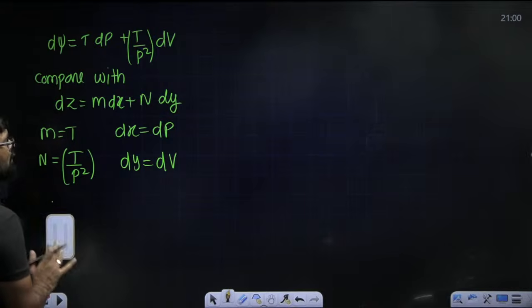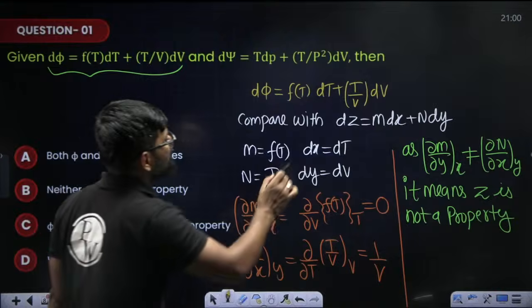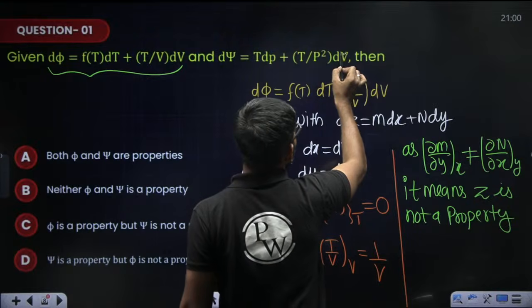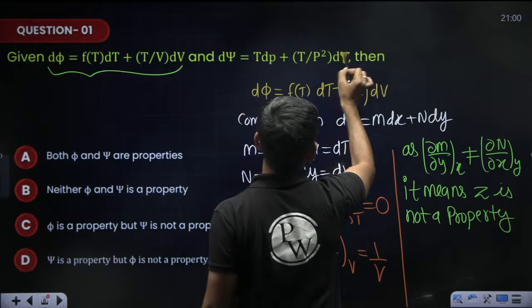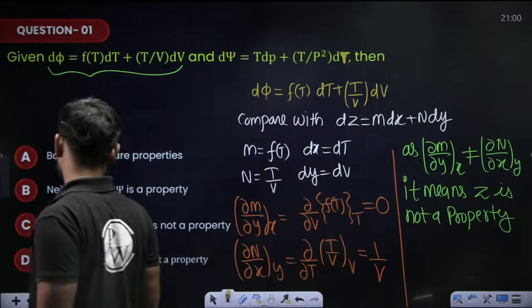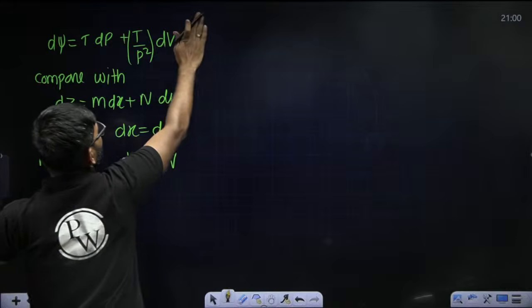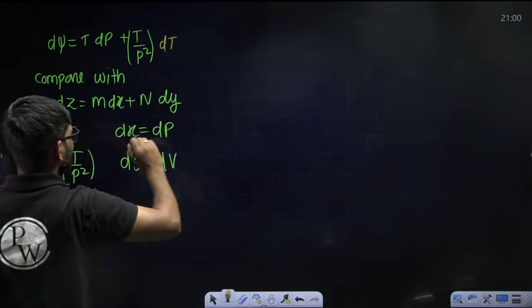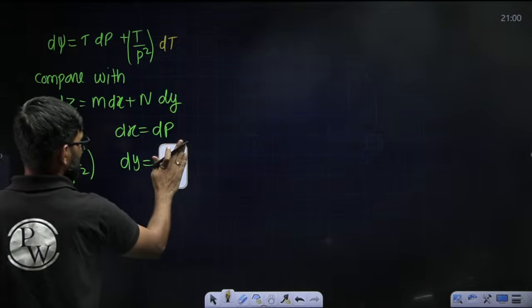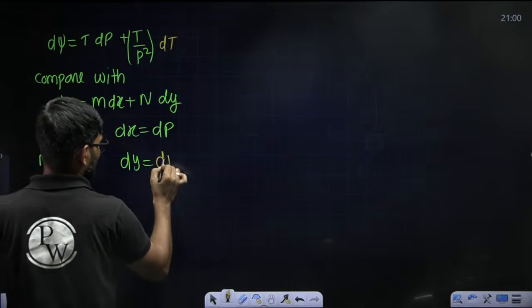Actually this is not V, this is T basically. By mistake it is written. Write this as dT, not dV, it is dT. Now you solve this.